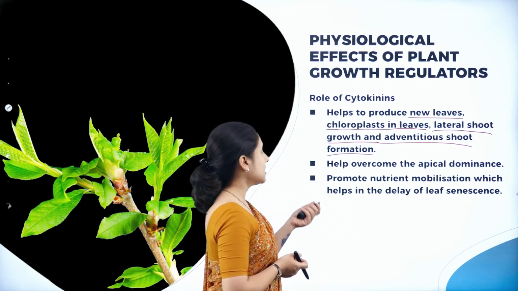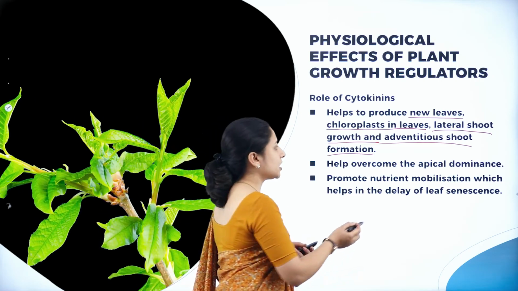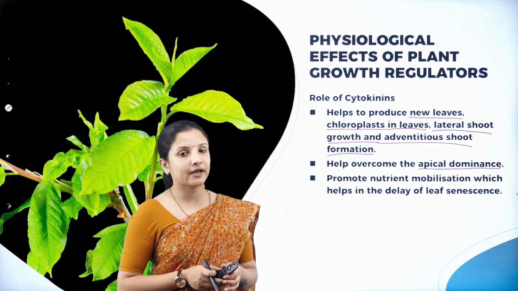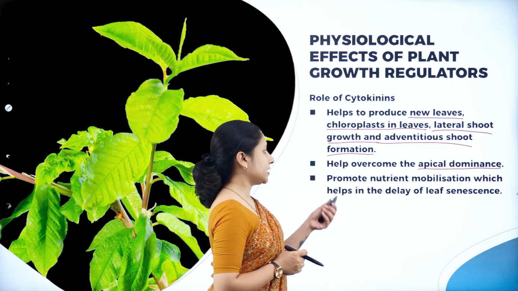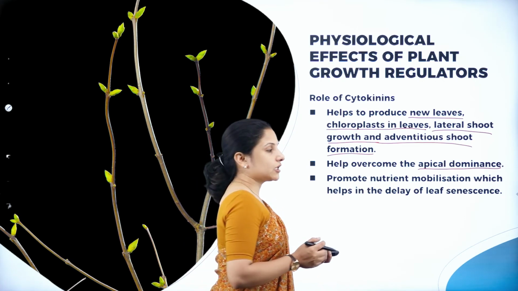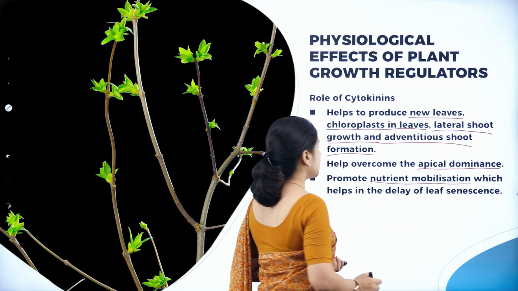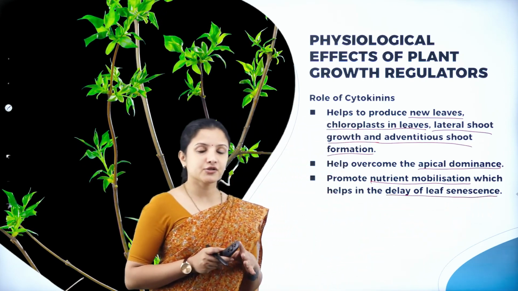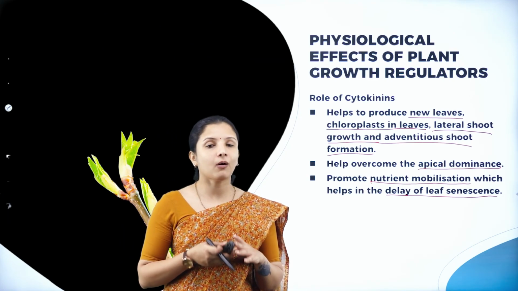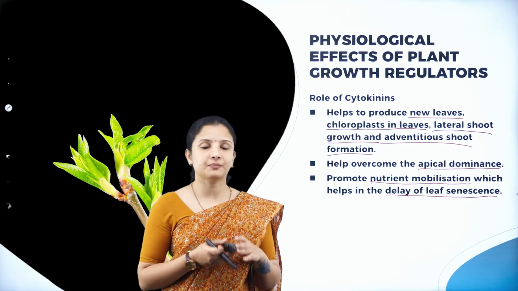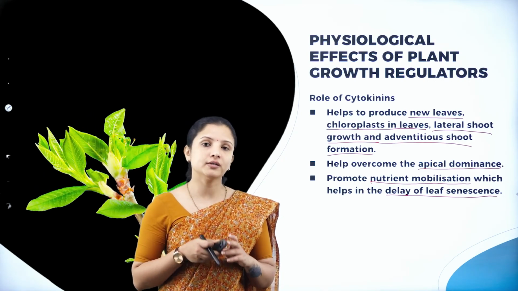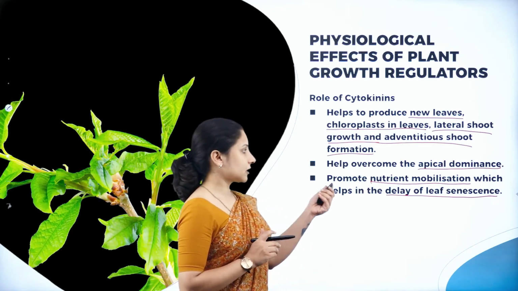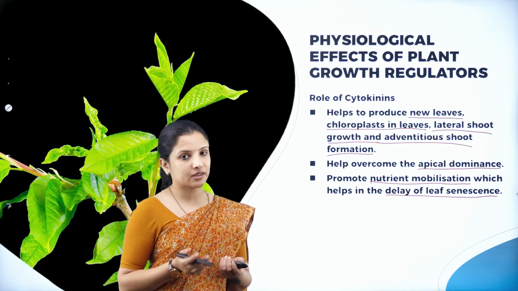That is cytokinin. Cytokinins also help to overcome apical dominance. Like auxin promotes apical dominance, but cytokinin helps to overcome apical dominance. Cytokinin also promotes nutrient mobilization, which helps in delaying leaf senescence. It makes sure that the nutrients are carried to all parts of the plant body, supplying the nutrients equally to all the different parts of the plant body, therefore delaying senescence in that particular plant or leaf.